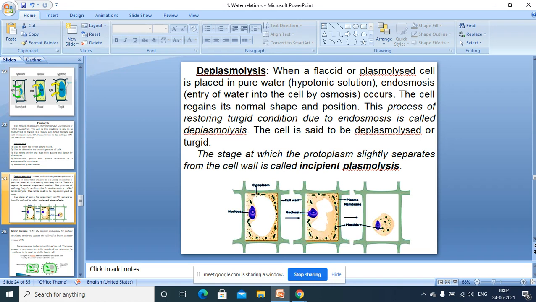Then we can observe the cell is considered to be in incipient plasmolysis. What is incipient plasmolysis? The stage at which the protoplasm slightly separates from the cell wall. In a fully turgid cell, the cell membrane is in contact with the cell wall. Now plasmolysis begins: the cell membrane slightly leaves the cell wall, separates from it, and that stage is called incipient plasmolysis.